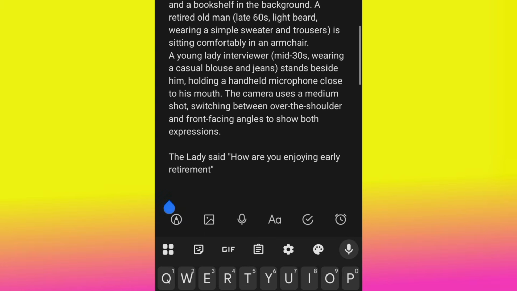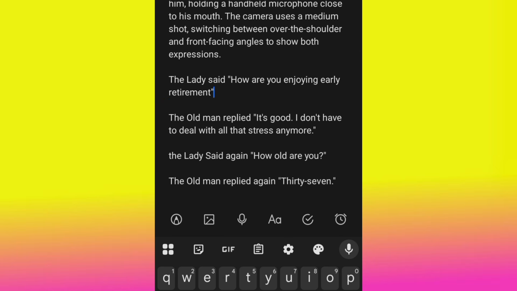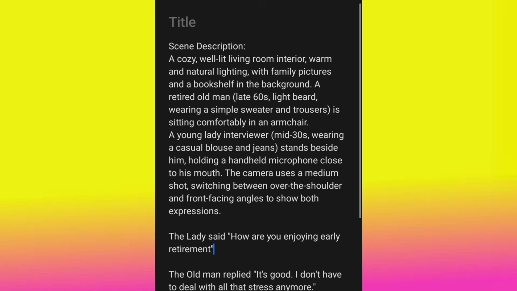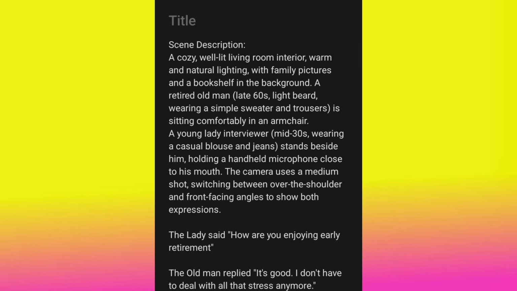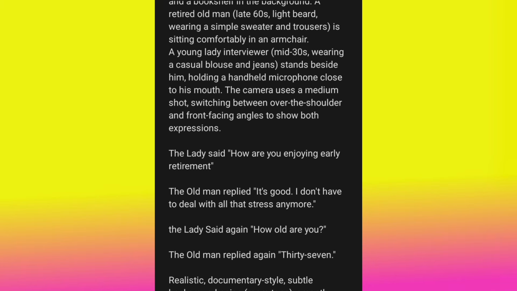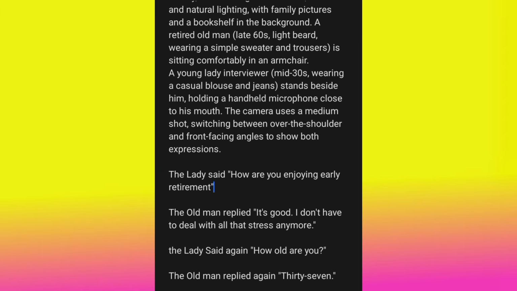Okay, so now, don't leave too much gap. I want to make it look more like a paragraph, just a single paragraph. All right. Okay, this is perfect. Now we have gotten a perfect prompt. Look at the prompt, look at the conversation. The lady said, now all this first one is kind of like a paragraph till this expression.